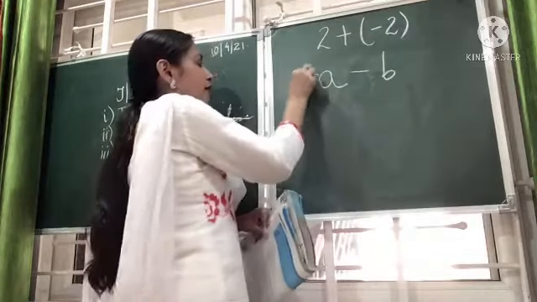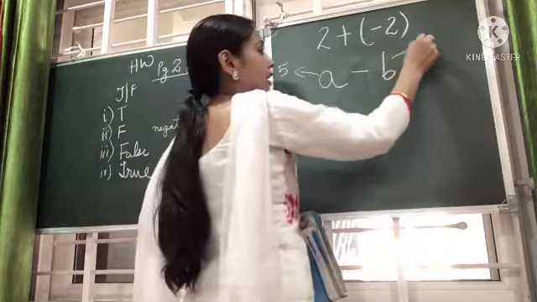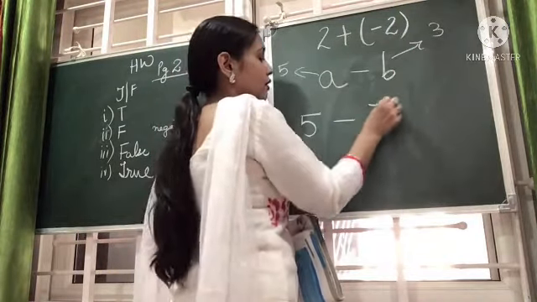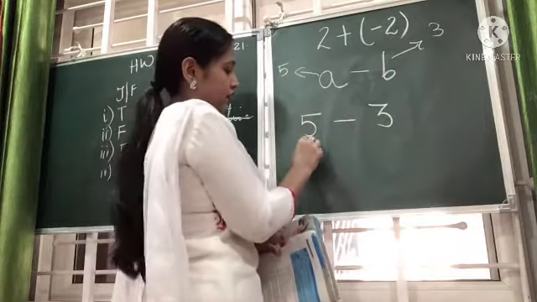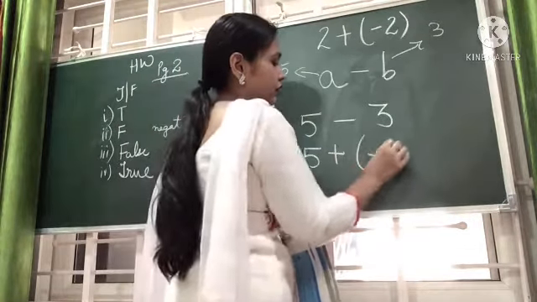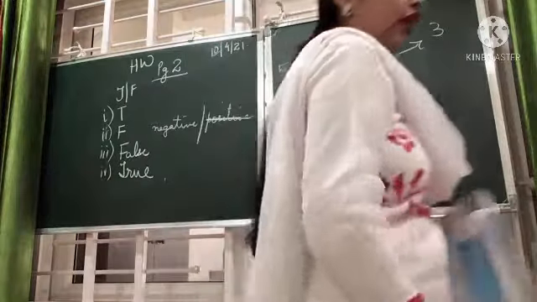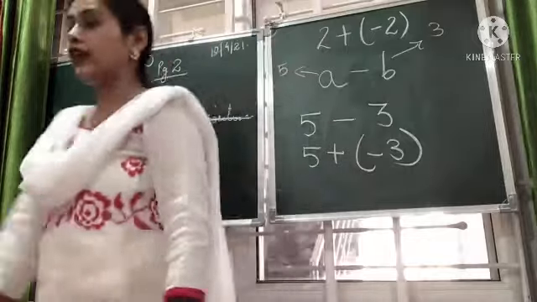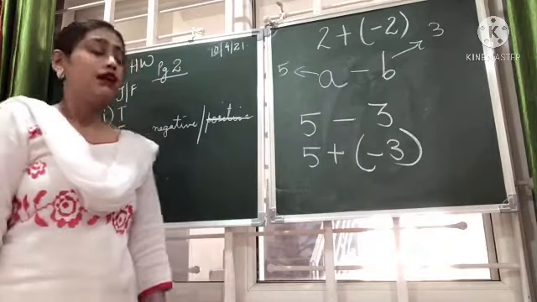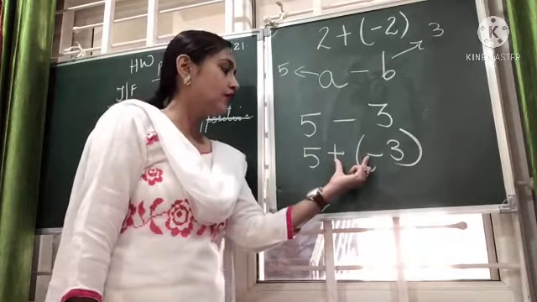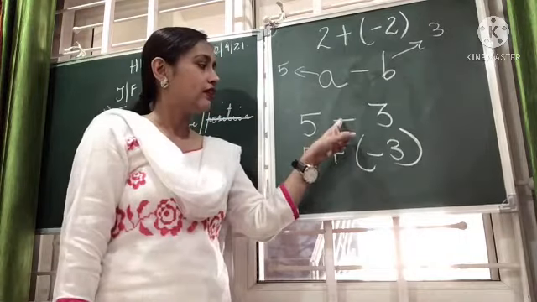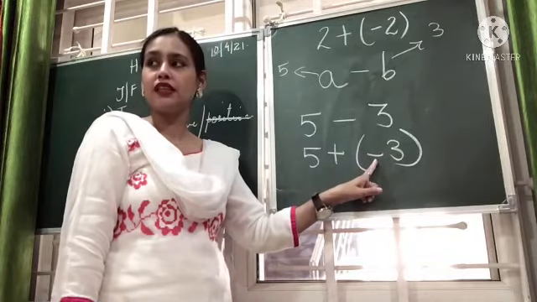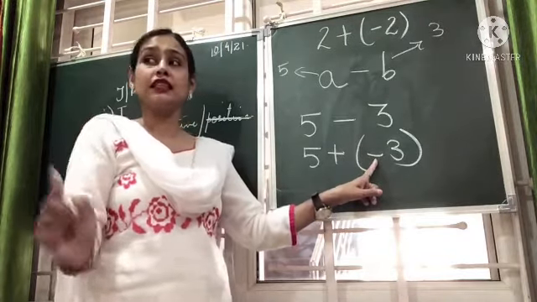So let's say a becomes 5, b becomes 3. So if I write 5 minus 3 as 5 plus minus 3, is it wrong? No, it is not wrong. Why? Because if you multiply this plus into minus, you will get the minus sign only.